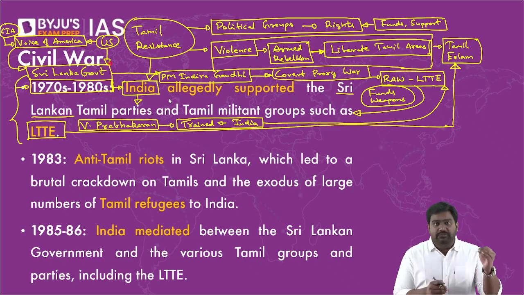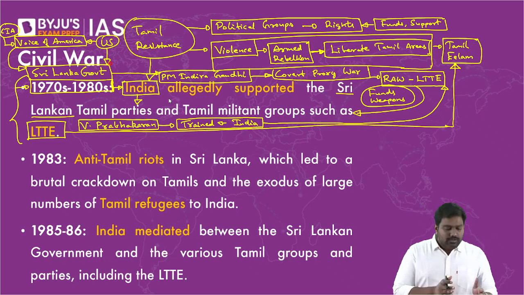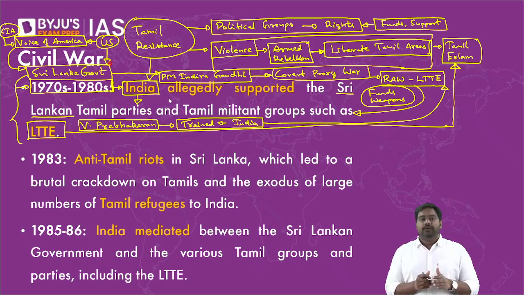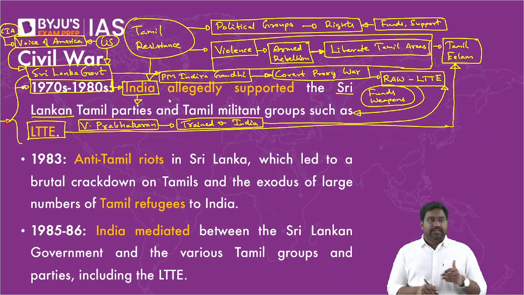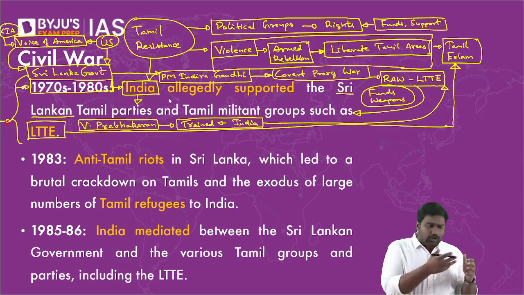But the problem is, to what extent will you do that? Will you go to the extent of sponsoring terrorism? Will you go to the extent of sponsoring an extremist group? Right? That is the question. So back then, such covert wars were very common, and India believed that this was the right strategy. We had backed Mukti Bahini rebels in East Pakistan to liberate Bangladesh. Right? We had also given funds, weapons, and training to Mukti Bahini. So we thought we could replicate the success.